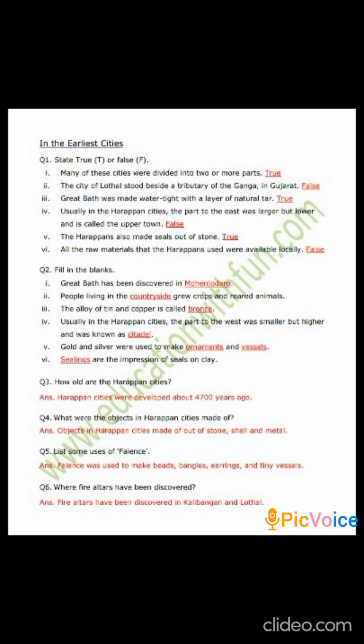How old are the Harappan cities? Harappan cities were developed about 4,700 years ago. What were the objects in the Harappan cities made of? They were made of stone, shell and metal. List some uses of faience. Faience was used to make beads, bangles, earrings and tiny vessels. Where have fire altars been discovered? Fire altars have been discovered in Kalibangan and Lothal.